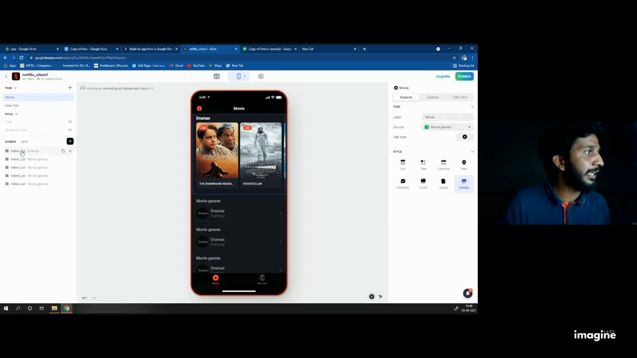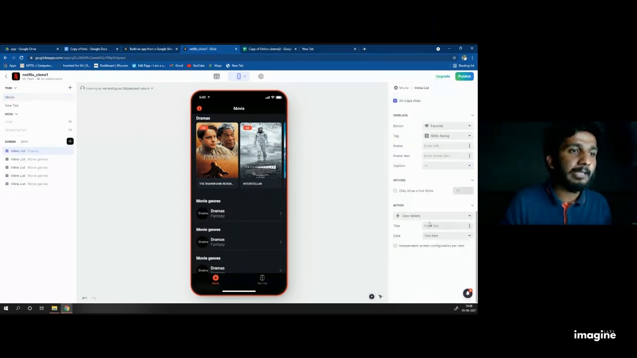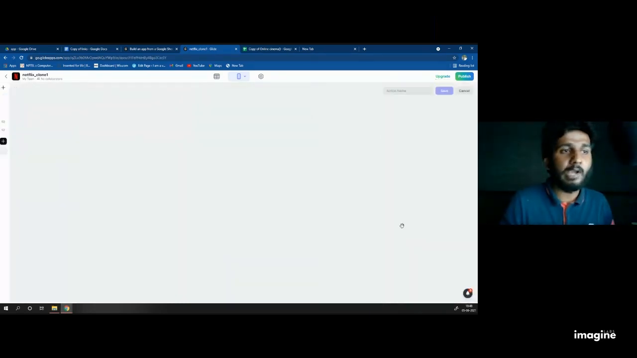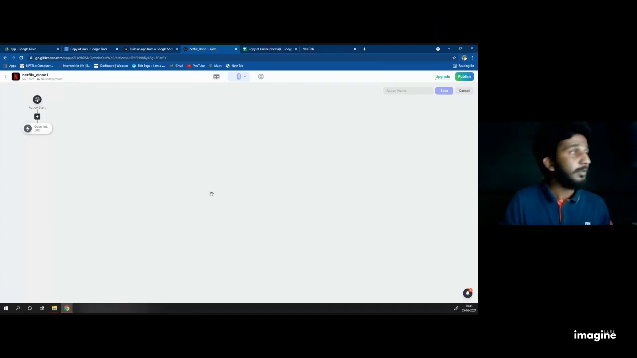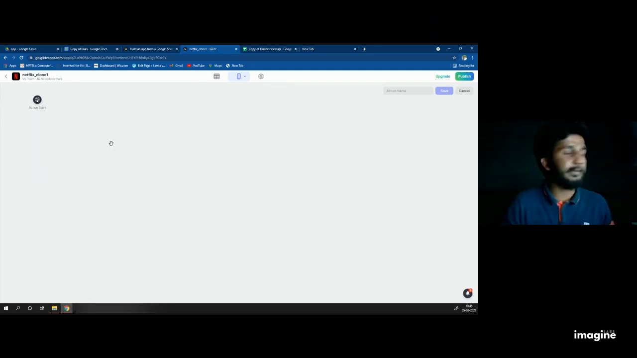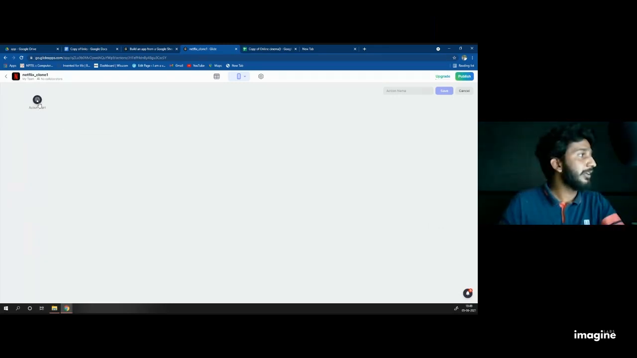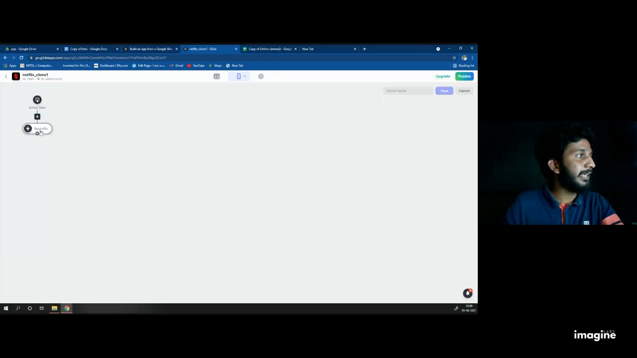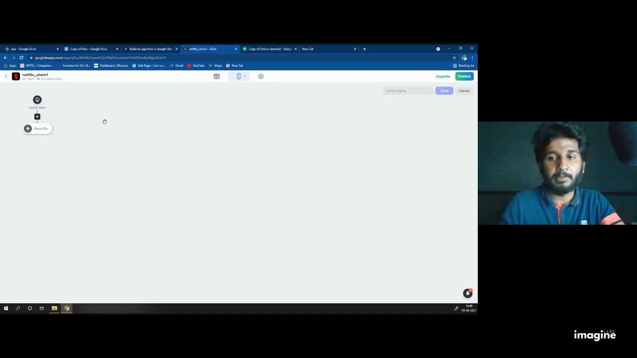So I'm once again clicking on drama and clicking on action and creating a new action. When I click on the new action, it's automatically showing an action with open link by default. I don't want that. So click on that, right-click in the middle of it, and you will get an option to delete it. Then click on the action button. It automatically selects the one action called reshuffle. Yeah, I want reshuffling.